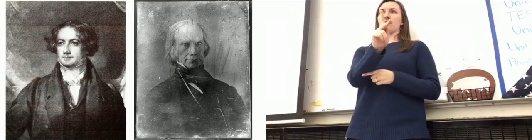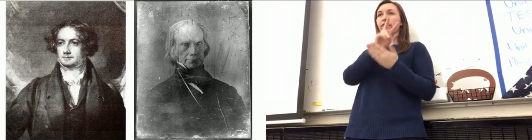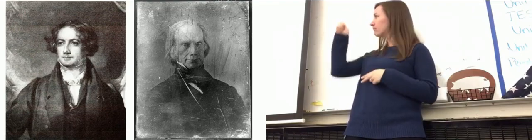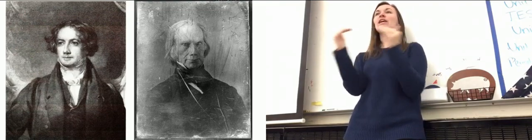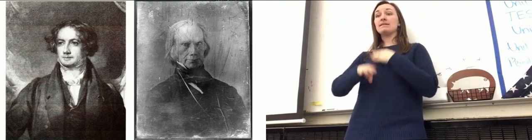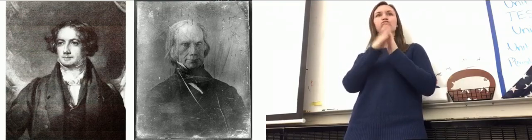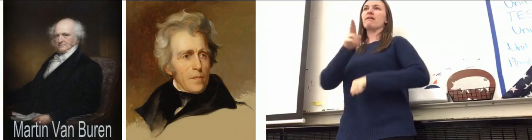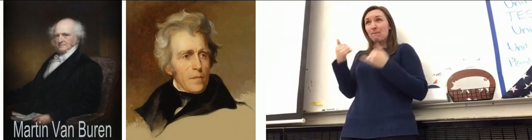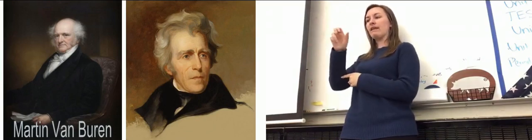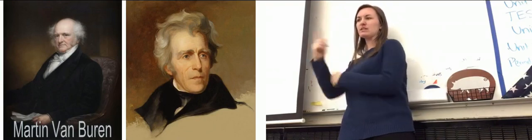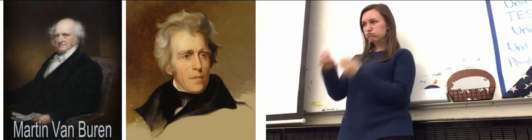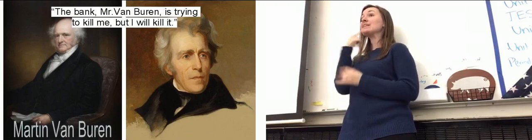If you want to write next to the Second Bank of the United States, Biddle, B-I-D-D-L-E, equals success. Basically Biddle makes this an extremely successful and profitable bank. But obviously Andrew Jackson can't have this national bank. Now what's going to happen is, during a dinner party one time, Andrew Jackson and Van Buren, who's vice president, are going to meet together about the national bank. Andrew Jackson, during this dinner party, is going to say this: "The bank, Mr.